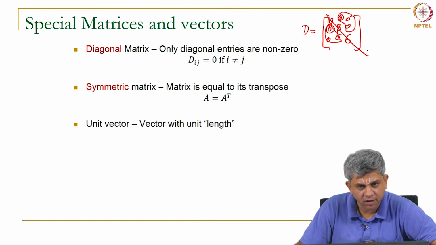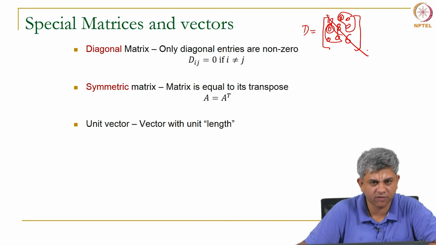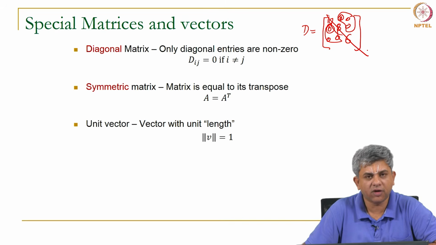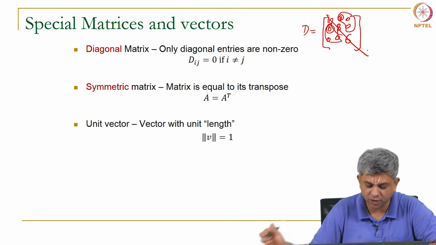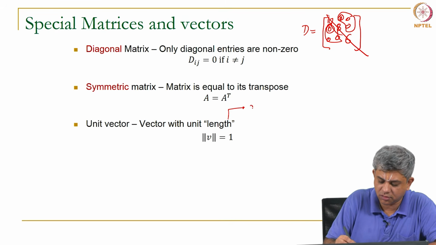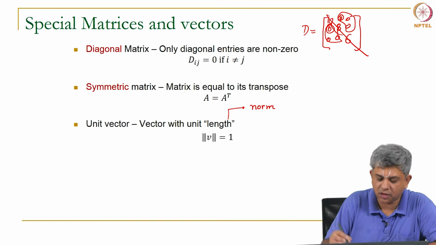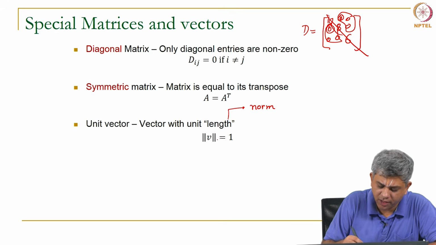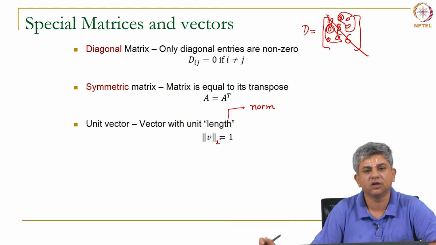A unit vector is a vector with, as all of us are familiar, unit length. Okay. In our notation, which we remember, we had used the idea of a norm for length. So, typically the norm of that vector is equal to 1, which norm, if you ask, typically when we say unit vector we mean the 2 norm.